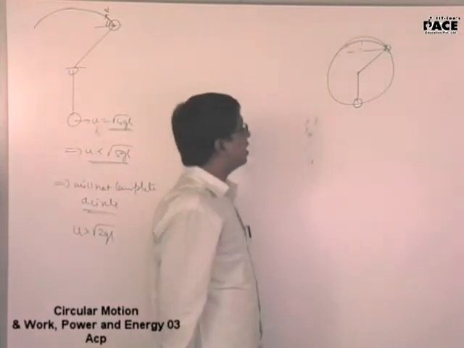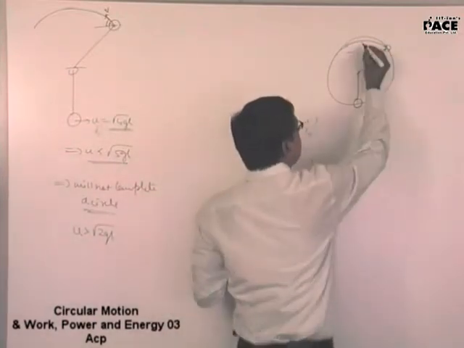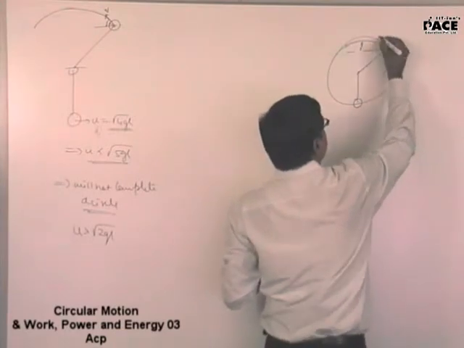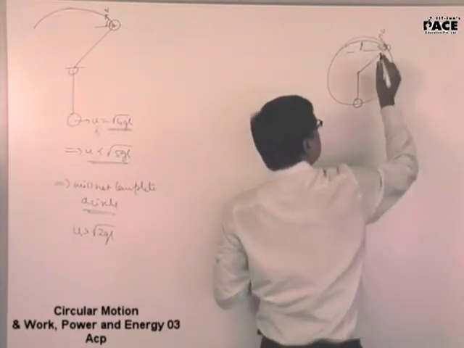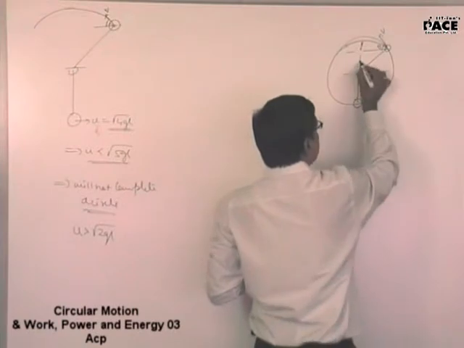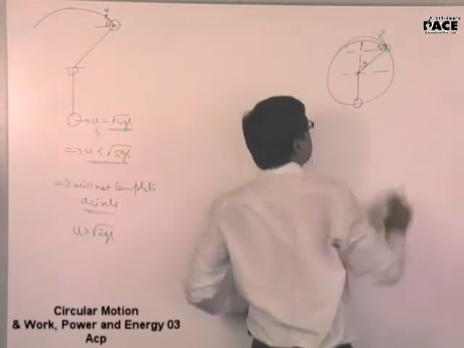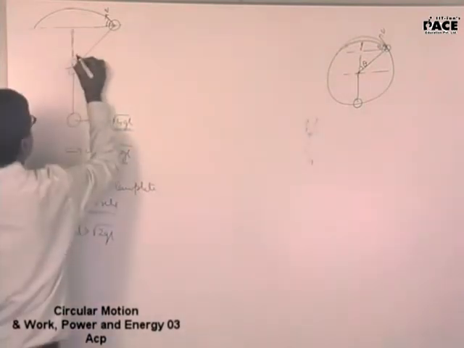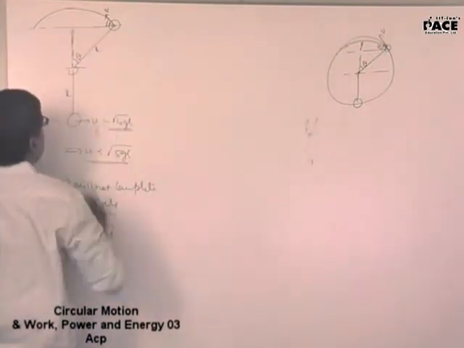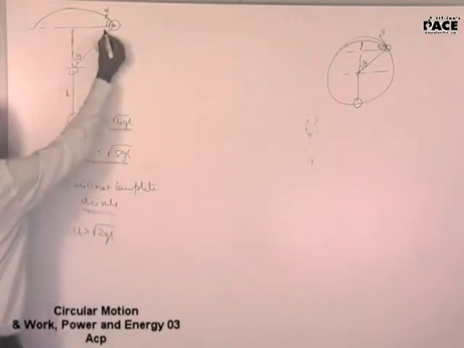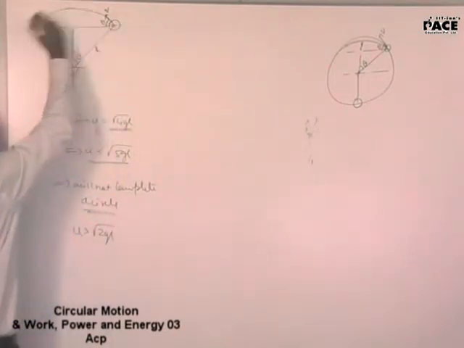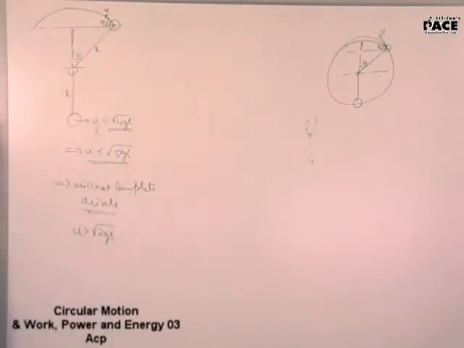So what will be the maximum height? If I get the velocity here, at angle theta, then I can go about finding the maximum height. If that is theta, 90 minus theta, this will be theta. So this will be theta and this will be L. This is theta, 90 minus theta, this will be theta. My projectile motion problem will be done.